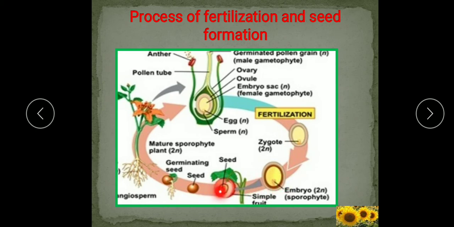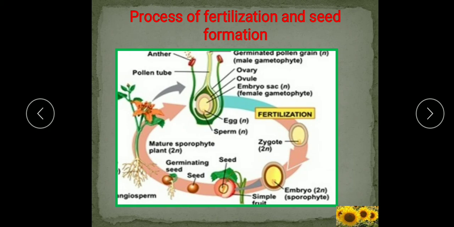And where is the seed? The seed is present inside the fruit. So what is a seed? A fertilized and mature ovule which can grow into a new plant under favorable conditions. So the fertilized and developed ovule changes into the seed. Then what happens to the ovary?